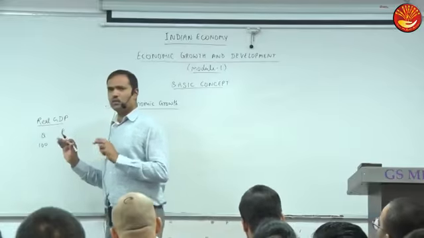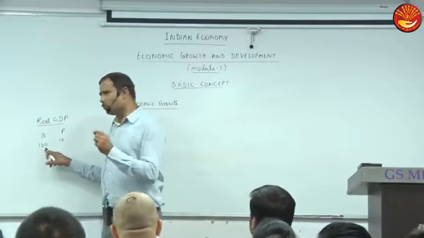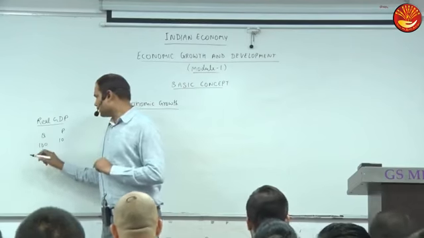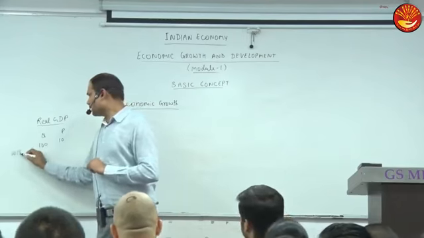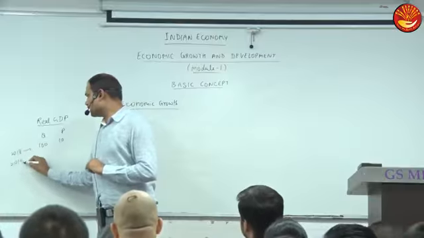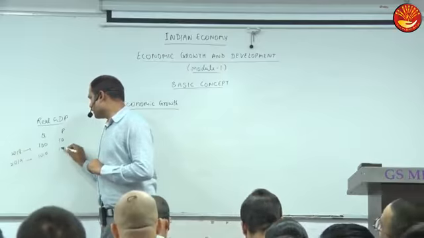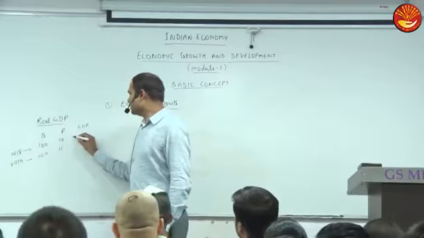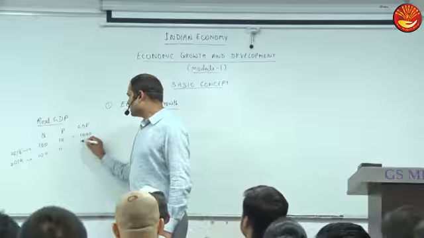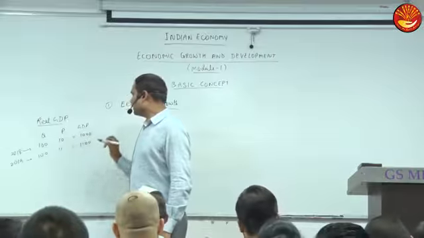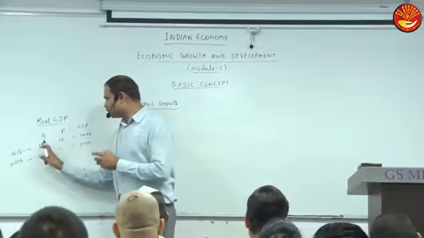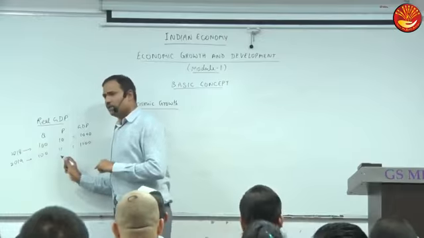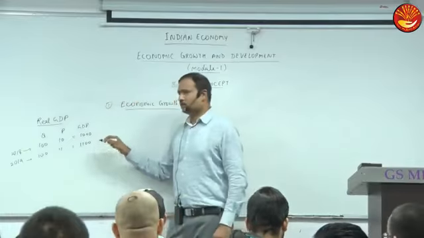Let us suppose in a country only one good is produced, let us suppose pen, so 100 pens produced. Let us suppose in 2018 and in 2019 the production remains same but price increased. What will be GDP then? Value of goods produced in a country. 1000. Now next year will be 1100. So value of goods produced was 100 into 10, 1000, and now it is 100 into 11. So this year GDP will increase.